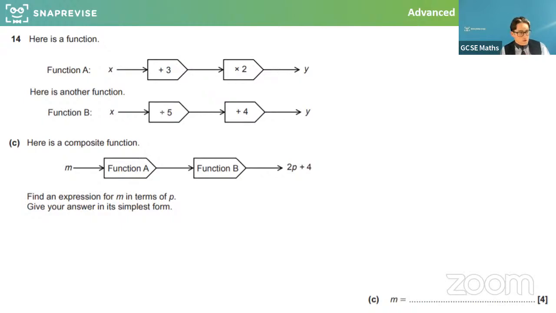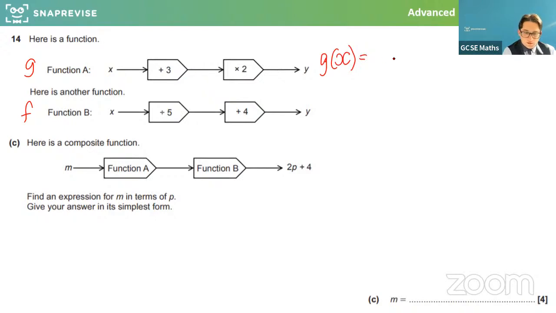Right, so here is a function, and here is another function, and here is a composite function. Find an expression for m in terms of p, give your answer in its simplest form. So I'm going to call this function g, call this function f, and actually write what the function is. So g of x, let's think what it does.